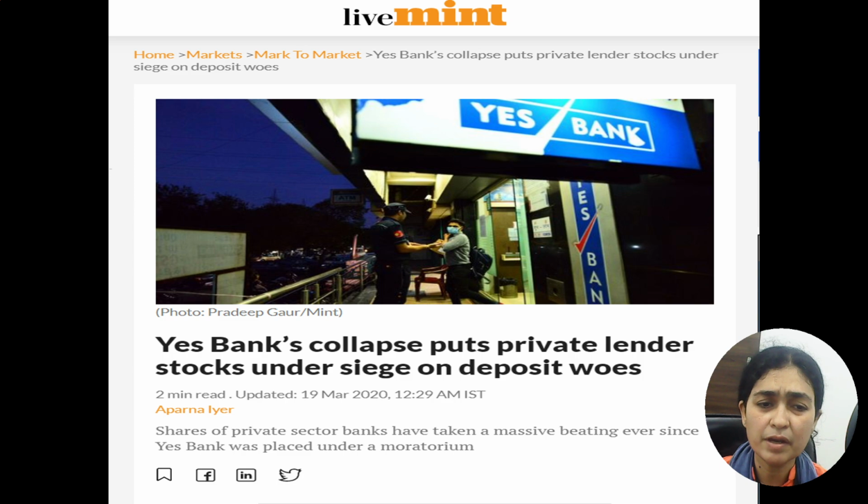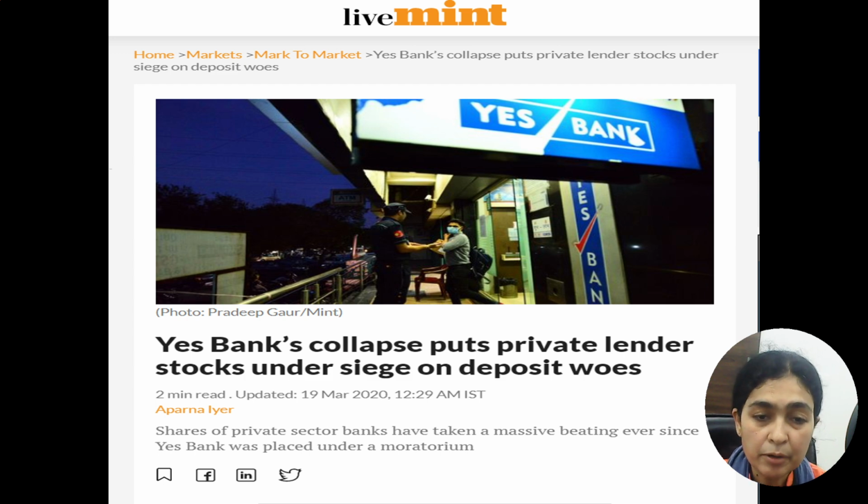This is an example wherein we are trying to understand that when Yes Bank collapsed, entire private banking stocks were hammered, and not only private bank stocks but even the other PSU bank stocks were hammered.